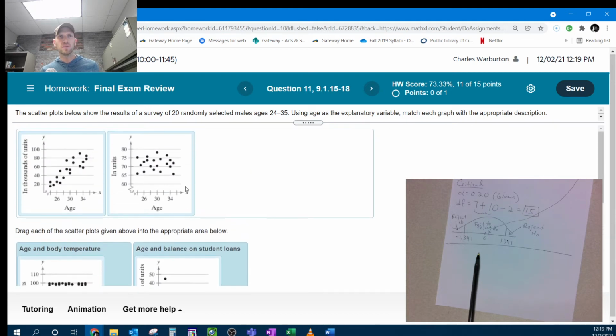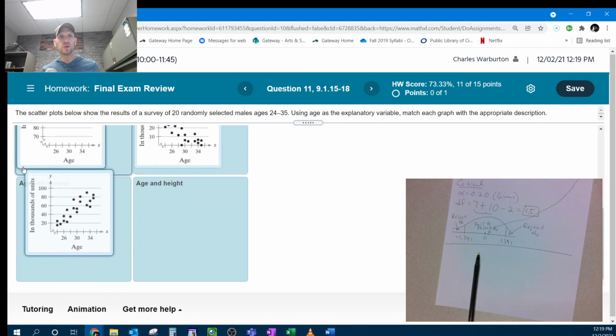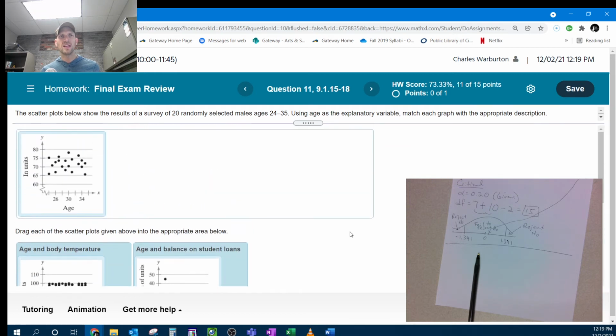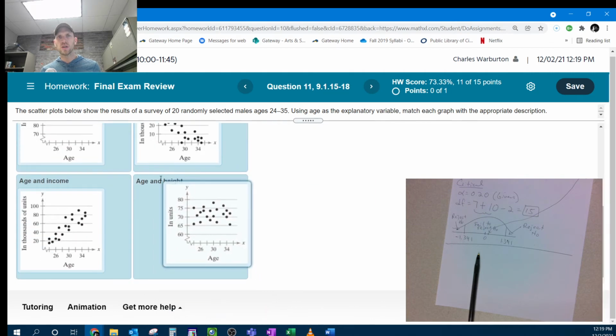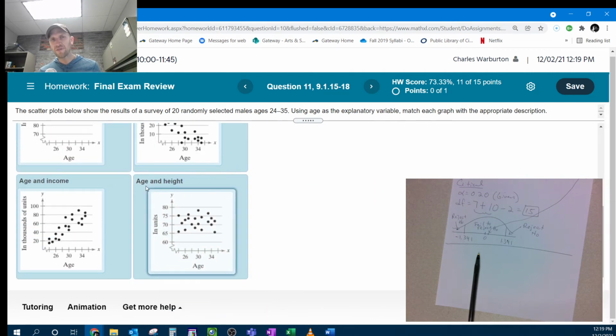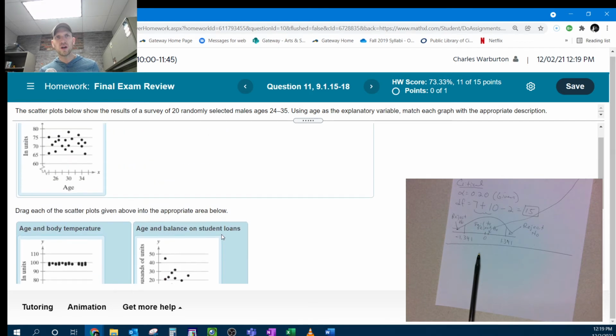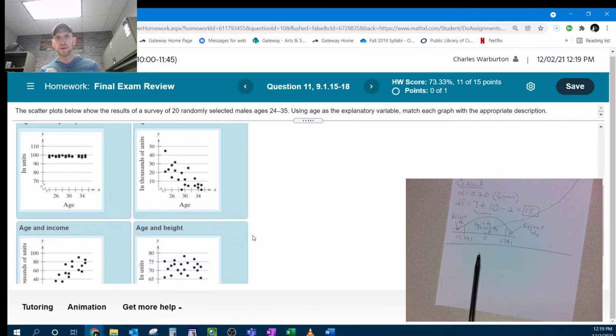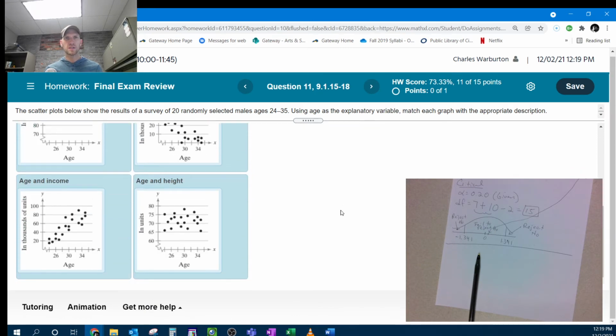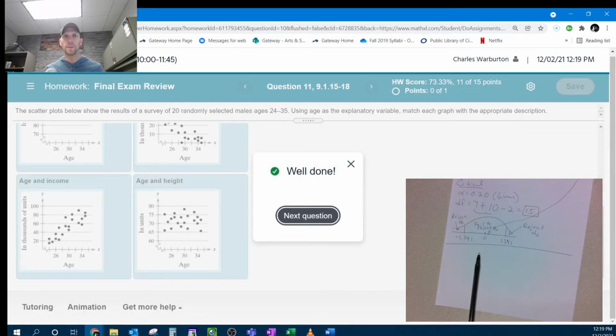Age and income. Hopefully your income goes up the older you get. Age and height. Well, that's really no relationship at all. It should be, especially after your mid-20s, your height should be about the same, not going up nor going down. All right, so that should do it.